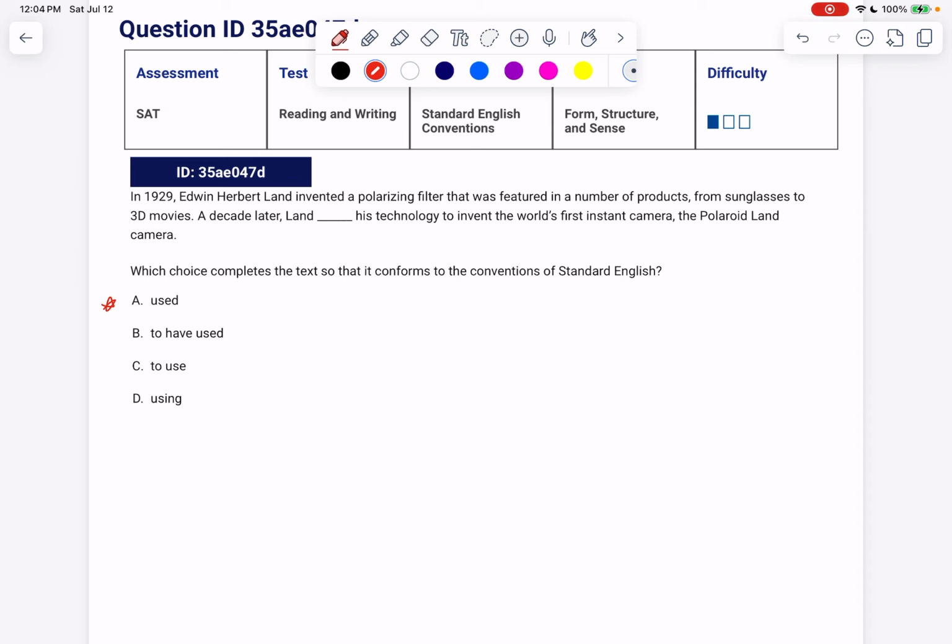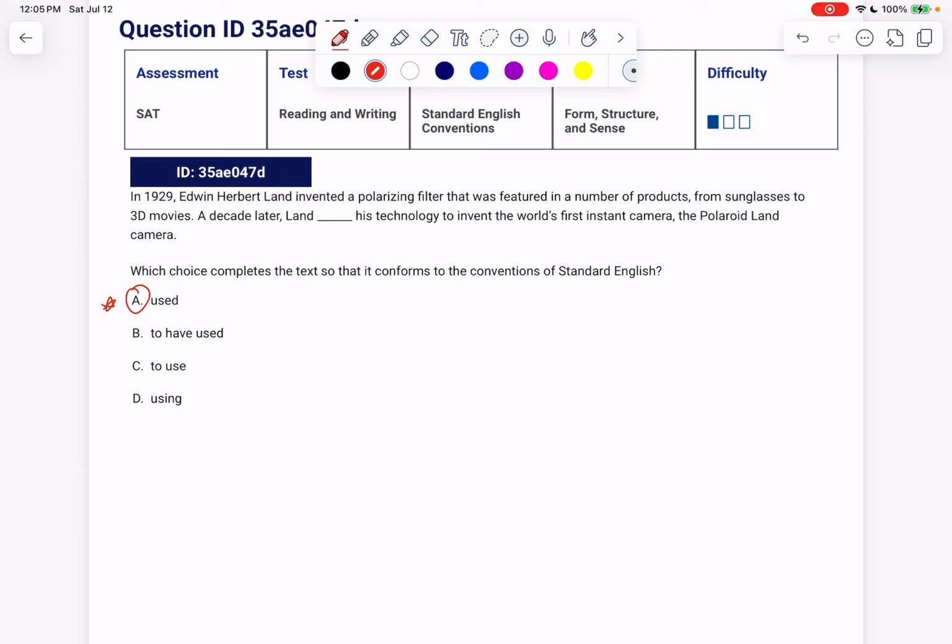It says, in 1929, Edwin Herbert Land invented a polarizing filter that was featured in a number of products, from sunglasses to 3D movies. A decade later, Land blanked his technology to invent the world's first instant camera, the Polaroid Land camera. So, do we already have a verb for what Land did? No, we don't. Land used his technology to invent the world's first camera.